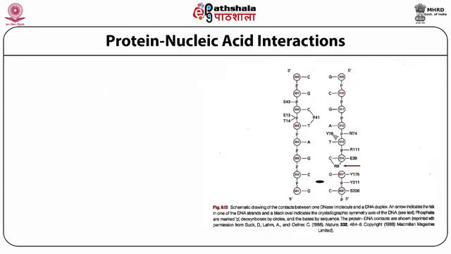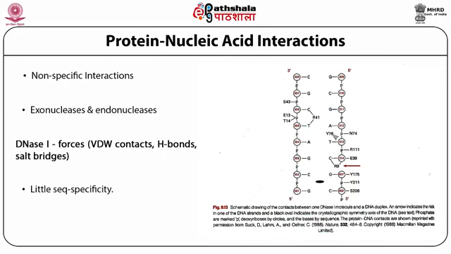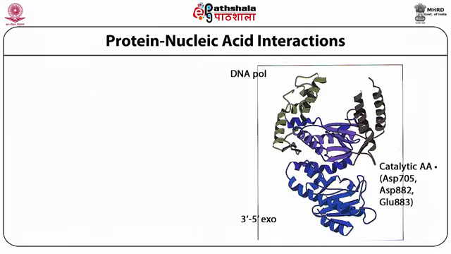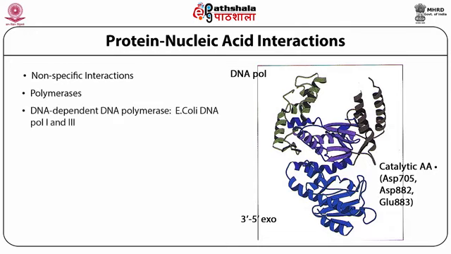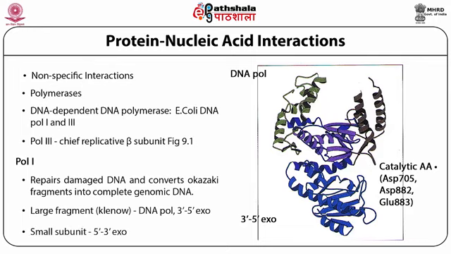Protein nucleic acid non-specific interactions, DNase forces: contacts of hydrogen bonds and salt bridges, little sequence specificity. This deals with non-specific interactions, the DNA dependent DNA polymerases, for example E. coli DNA Pol I and III. Pol III is the chief replicative polymerase with a beta subunit. Pol I repairs damaged DNA and converts Okazaki fragments into complete genomic DNA, with a large fragment and a small subunit.